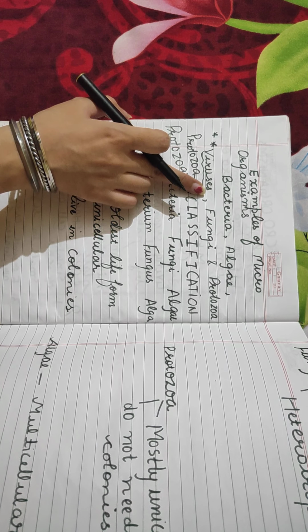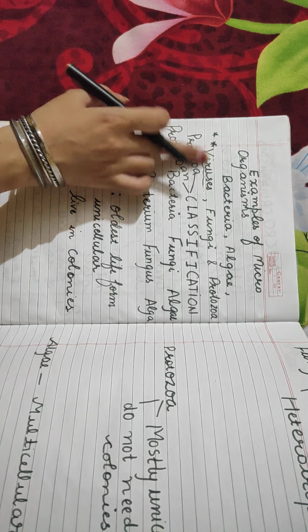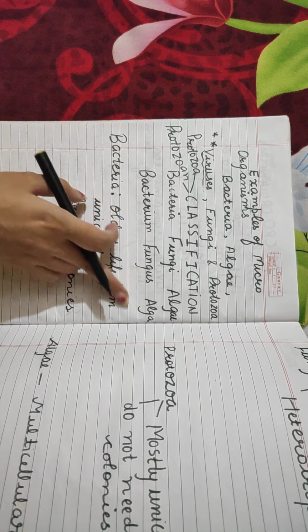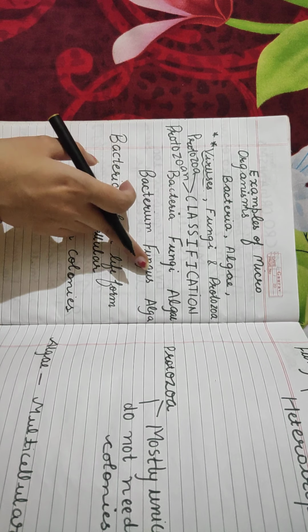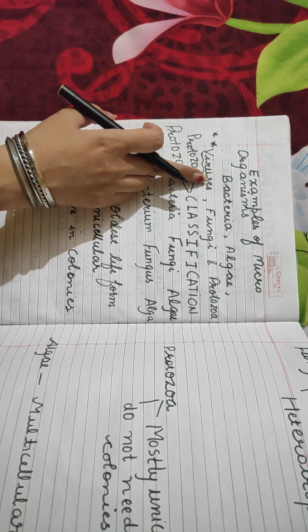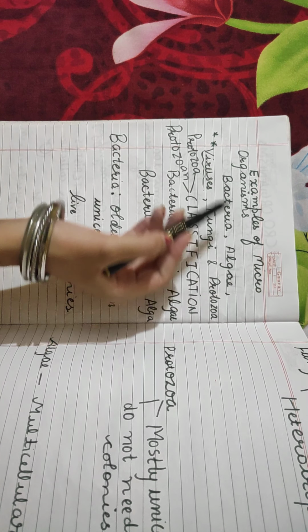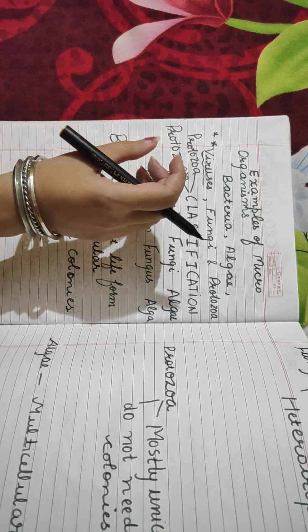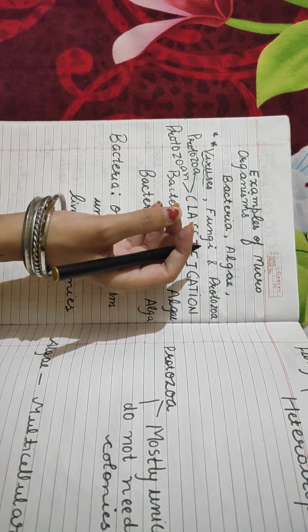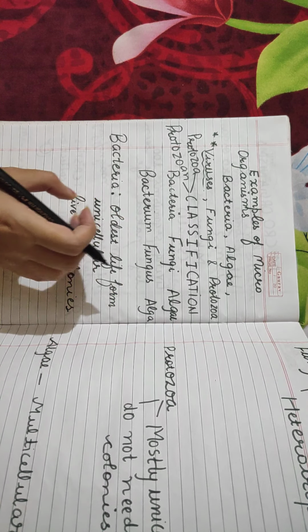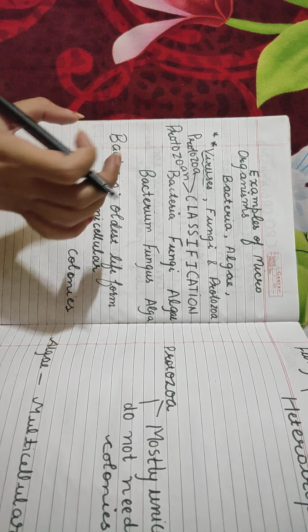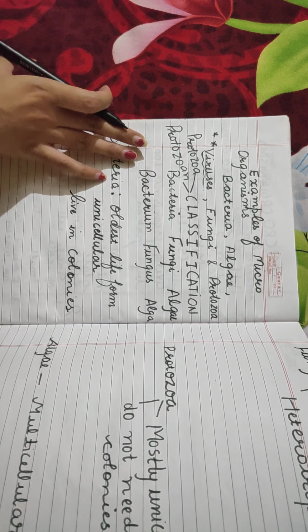So because of this reason we cannot enlist virus in the classification of microorganisms. Even though they do somewhat possess the properties of a microorganism, because they are a combination of both living and non-living, we do not classify them inside the classification group of microorganisms. I hope this is clear.